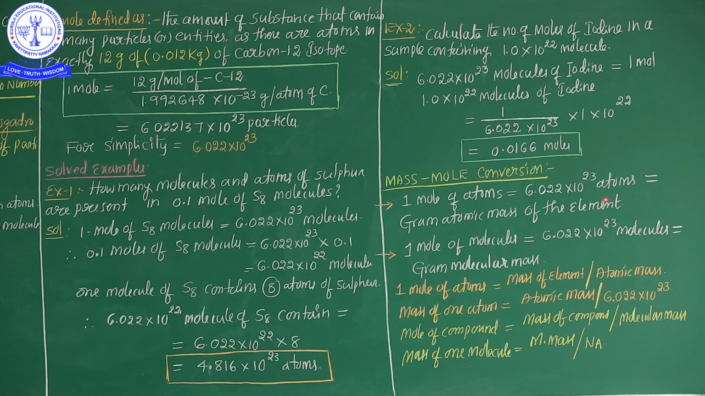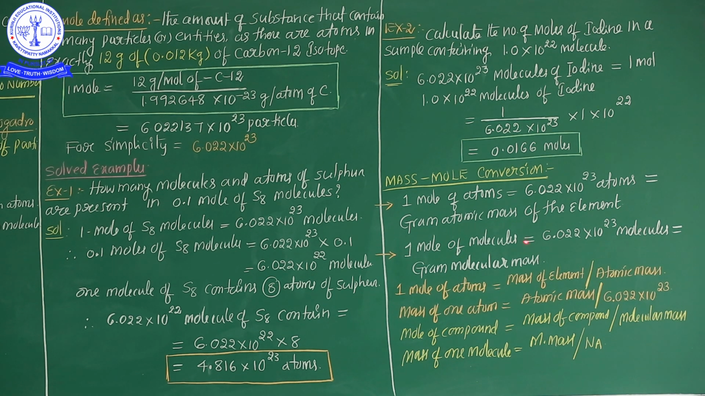This is an important conversion. Mass is converted into mole. See once again, gram atomic mass of the element is equal to 1 mole of atom. It's nothing but 1 mole of atom is equal to 6.022 × 10^23 atoms. This is the first conversion. It means gram atomic mass of the element is equal to 1 mole of the atom, or gram atomic mass of the element is equal to 6.022 × 10^23 atoms. And next one,